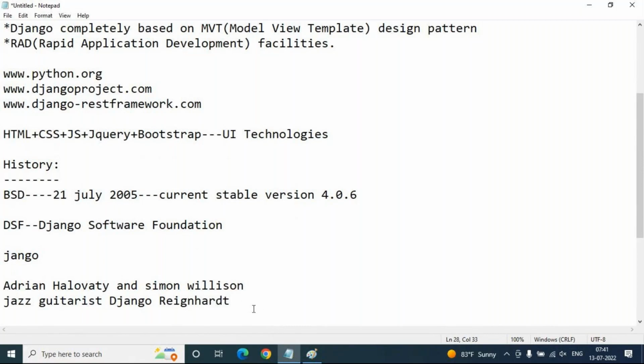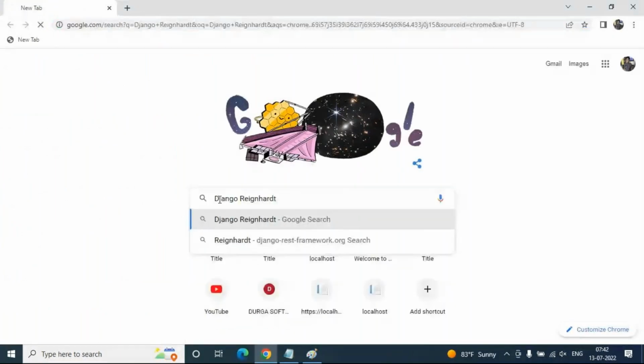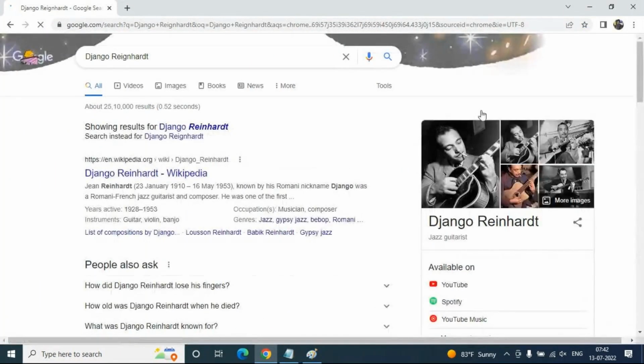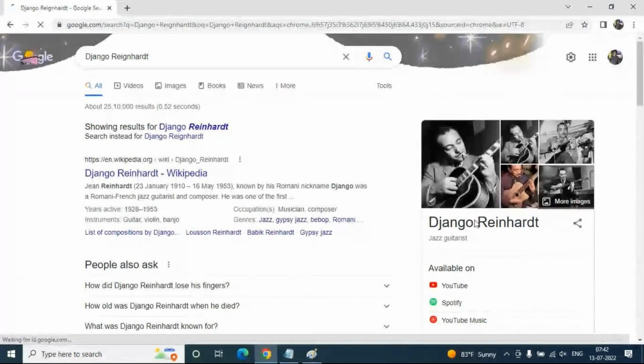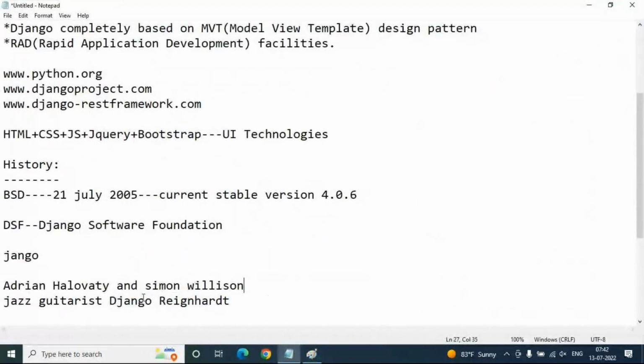So let's search this in Google so that you will be able to get the complete profile and history of his. Let's copy and paste Django Reinhardt. You can see this famous guitarist's name. This is the person's name they have taken and given to this web development framework. That's the reason we call it Django. There is no other meaning of Django here. It is simply a person's name.